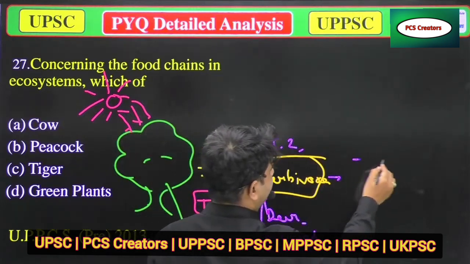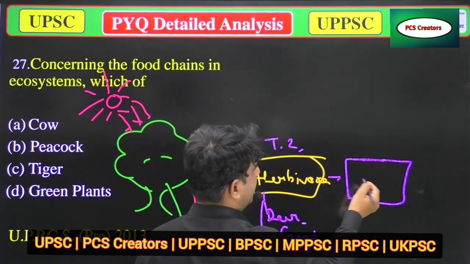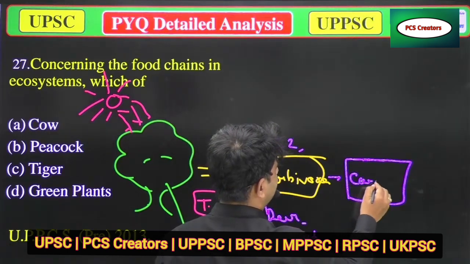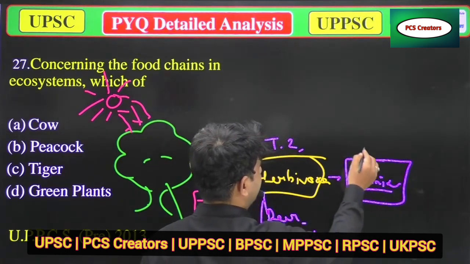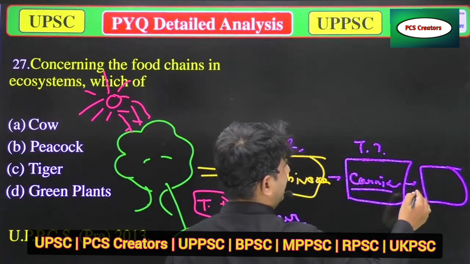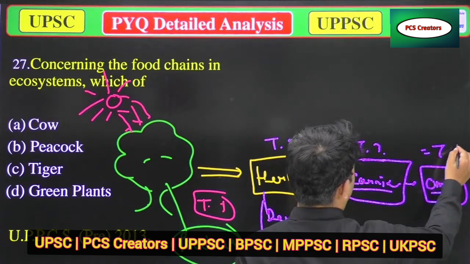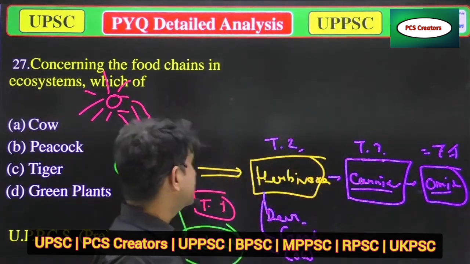In the third trophic level, carnivores are there. This is the third trophic level. And in the fourth trophic level, there are omnivores, human beings. So this is all about it.